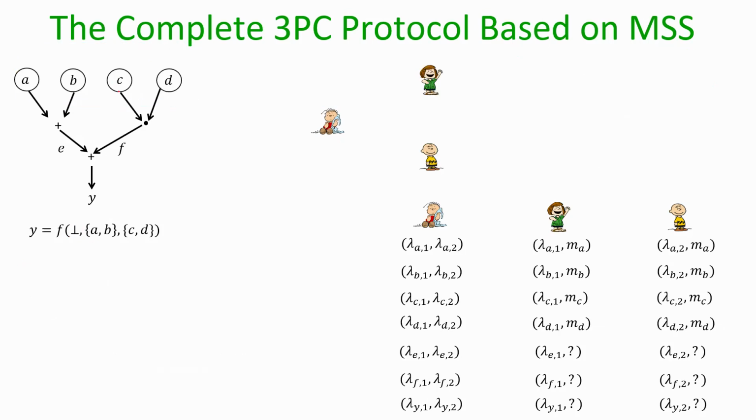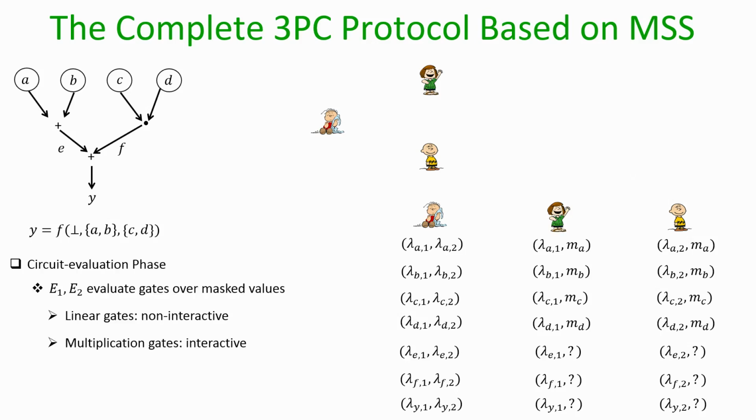Now, we go to the circuit evaluation phase, where the evaluators 1 and 2 will start evaluating each and every gate in the circuit over the OTP encryptions. Okay. And we know that for linear gates we do not require any interaction among the two evaluators, and for the multiplication gates we need interaction. So, let us start with the plus gate first.